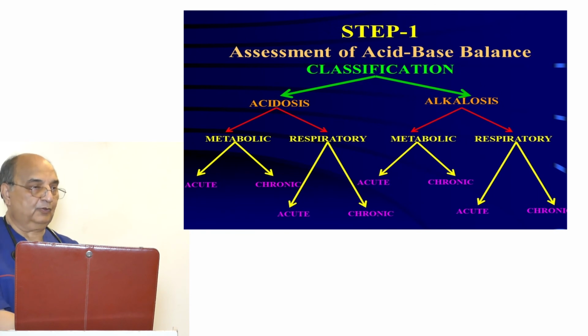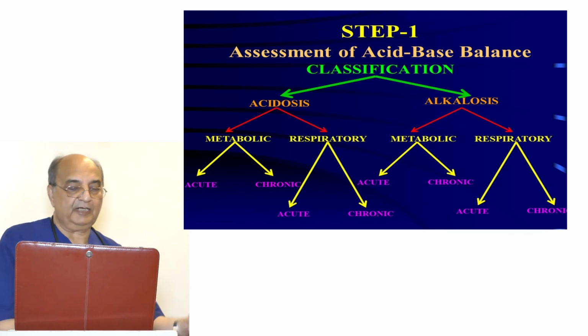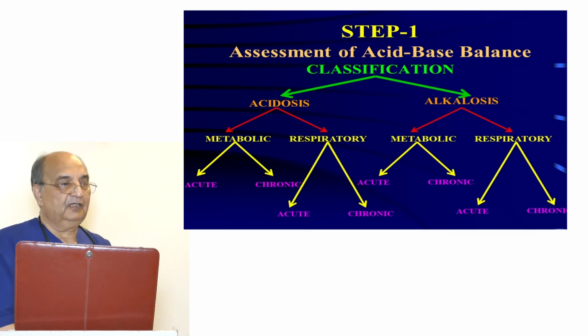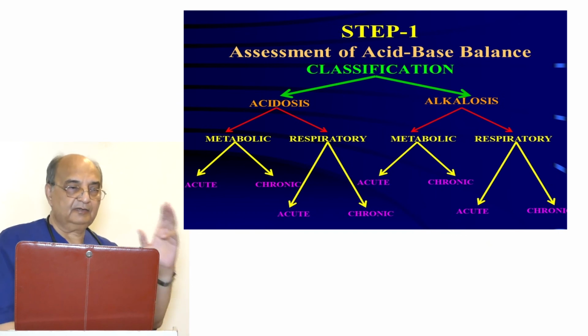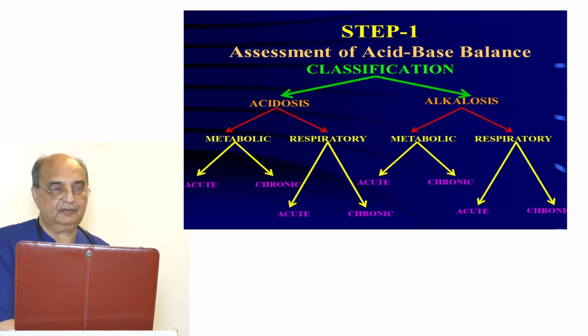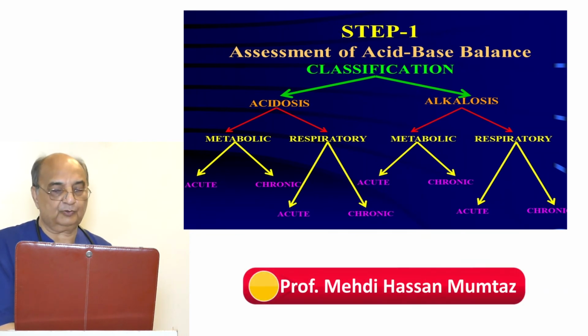Now, there are only 2, either acidosis or alkalosis. And in acidosis, there is metabolic acidosis and respiratory acidosis. And they can be acute or chronic. Chronic means compensated or uncompensated. On the metabolic side, it is uncompensated or compensated, partially compensated or fully compensated. So during the rehearsal, I'll show you how to diagnose this. The same way is the alkalosis: metabolic alkalosis, respiratory alkalosis. Could be acute, could be chronic. Right.